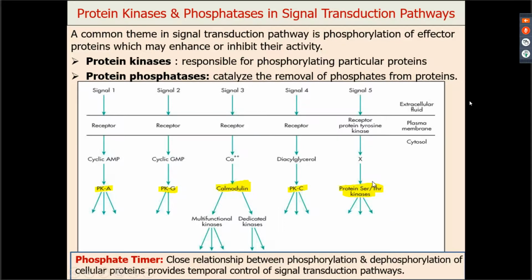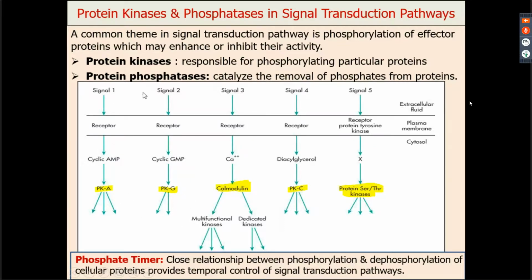So you have the signal transduction pathway. सिग्नल ट्रांसडक्शन पाथवे में क्या हुआ, रिसेप्टर लाइगैंड कॉम्प्लेक्स बनने के बाद it will lead to phosphorylation of proteins. Phosphorylation of protein किससे होगा, by means of protein kinases. And once the phosphate group has been added, it will produce the response.